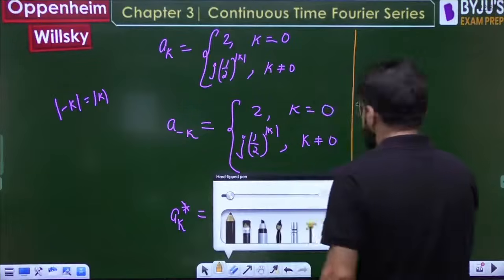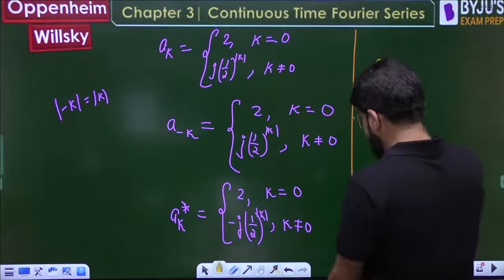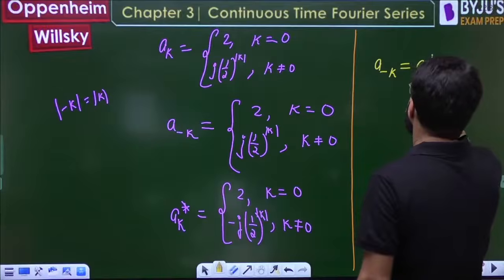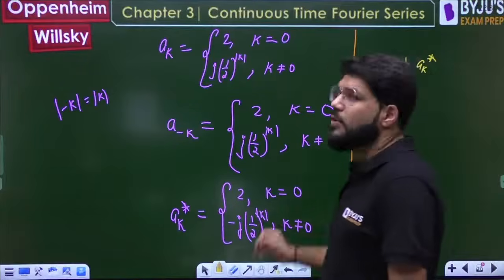Now if you pay attention, is a minus k equal to ak star? No, they are not equal actually.